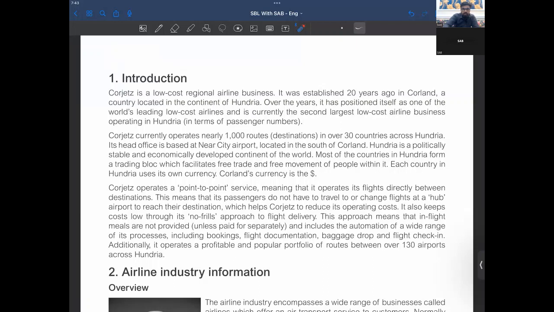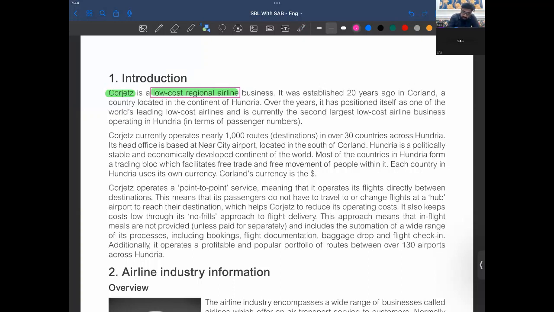So Corjets, a low-cost regional airline. I would highlight this word, and in fact, I would mark this word also, because there are different types of airlines. So this is basically a low-cost regional airline. You must be thinking, what's that? They have explained it.